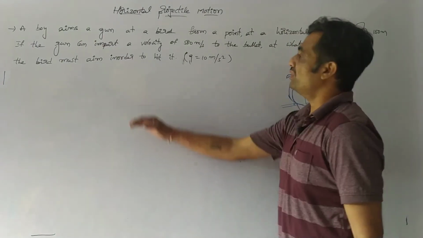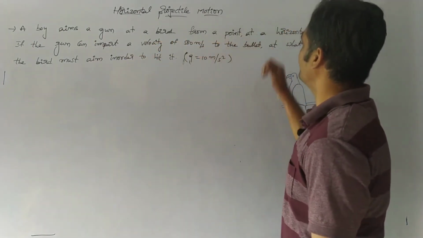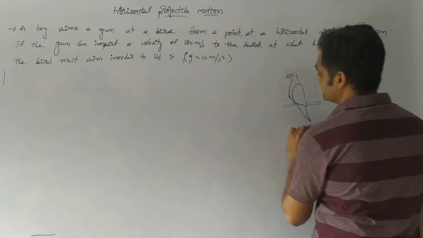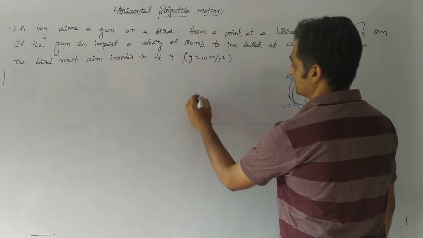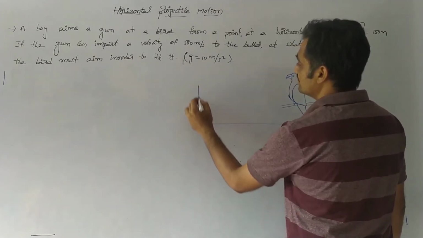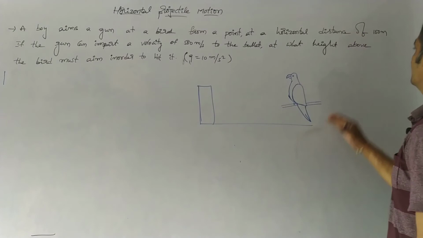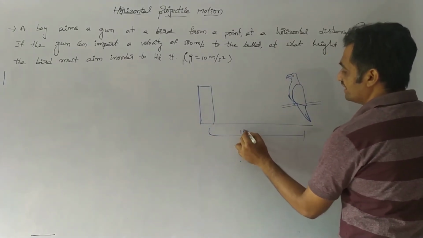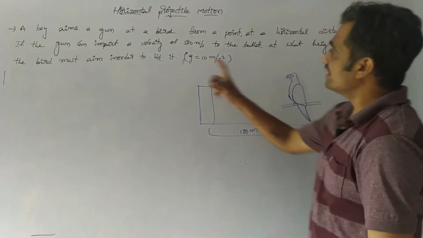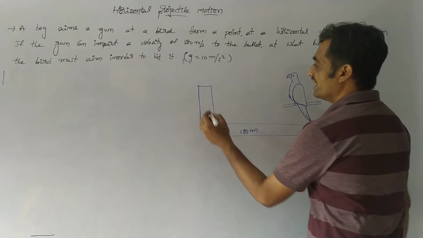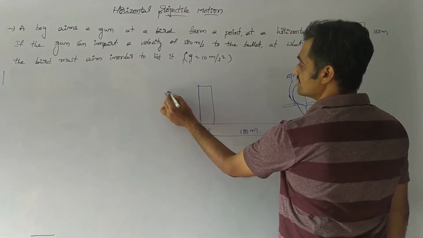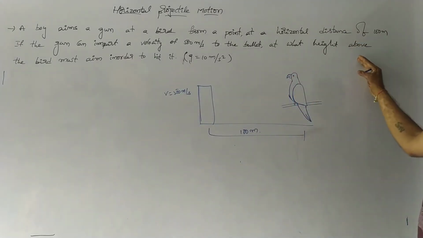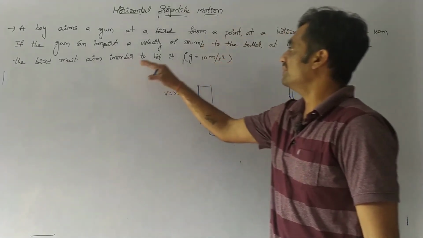The next problem is, a boy aims a gun at a bird from a point at a horizontal distance of 100 meters. Here the bird is at this location and the boy is at this location. He has to aim the gun towards the bird, and the distance between the boy and the bird is 100 meters. If the gun can impart a velocity of 500 meter per second to the bullet, at what height above the bird must he aim in order to hit it?